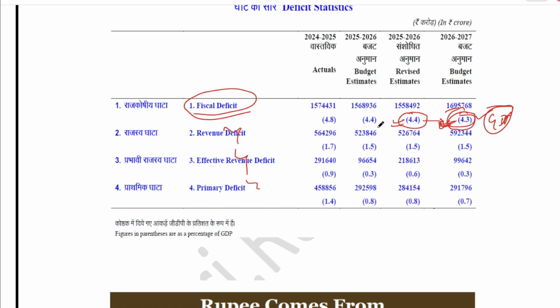Always we need to reduce that. The government targets to reduce the borrowings, or the liabilities. So these two figures are important.